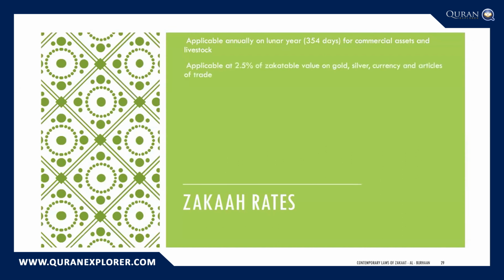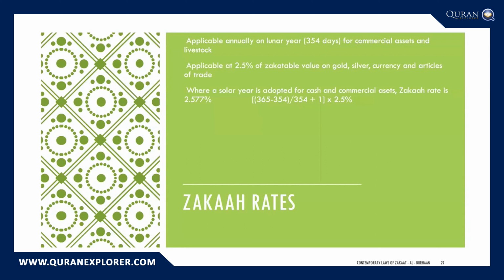It's applicable at a rate of 2.5% on gold, silver, currency, and articles of trade. So most of the aspects that we've discussed in this series on zakat, the rate that you would use would be 2.5%. If, however, you are using a solar year, so sometimes for businesses and companies that prepare financial statements on an annual basis, they prepare them, for example, at the end of December or the end of February or the end of the tax year, they don't have all of the values accurately on a Hijri date, for example.